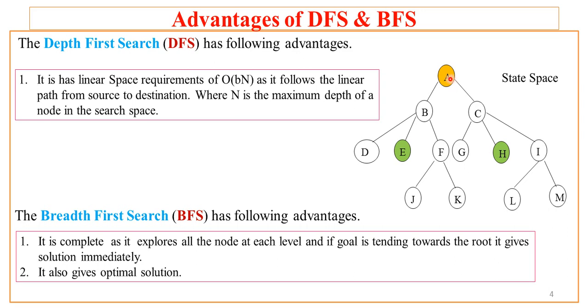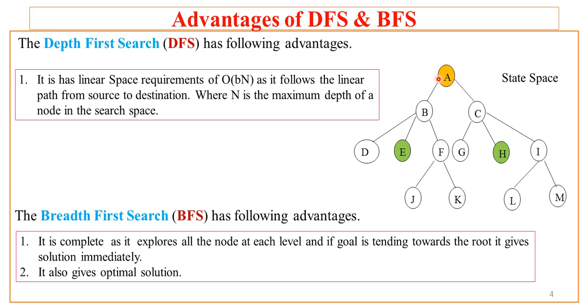For DFS, if the path is something like A, then B, then F, then K, and then some more nodes it explores at the next level of the tree, then it will never give this solution. But BFS explores level wise.